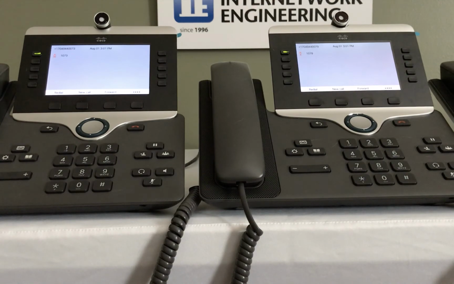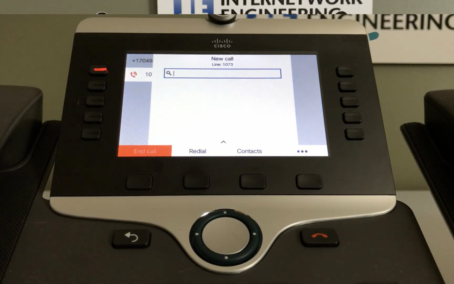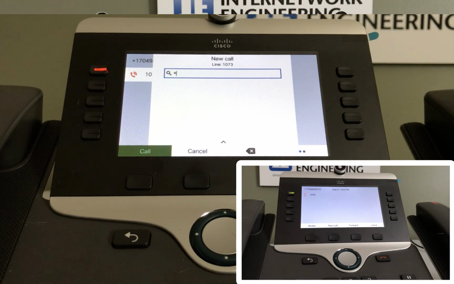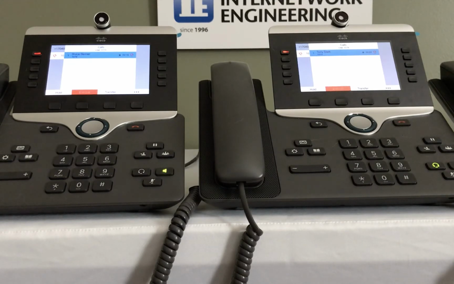On the originator's phone, we will press the new Call Soft key, then dial *50. The system will provide us a stutter dial tone when it is ready to receive the extension we want to call. We enter 1079 # and the recipient's phone automatically goes off hook, and the originator's phone receives a beep to indicate the system is ready for the user to speak.